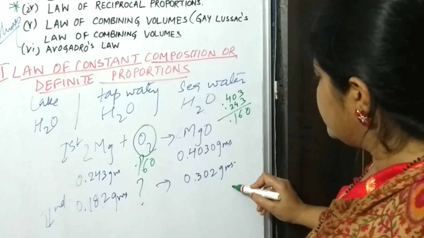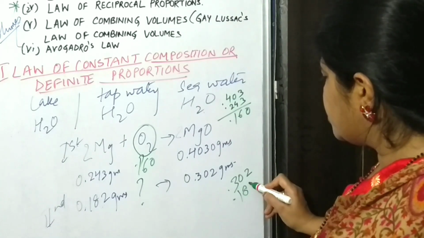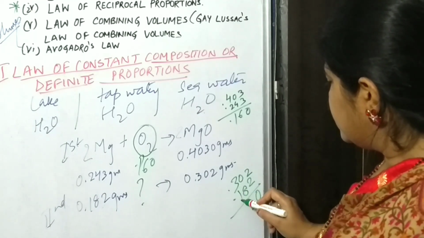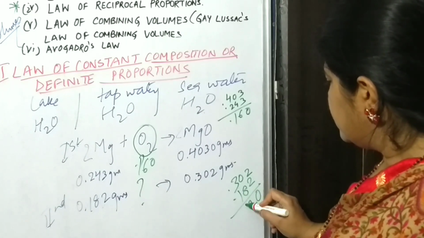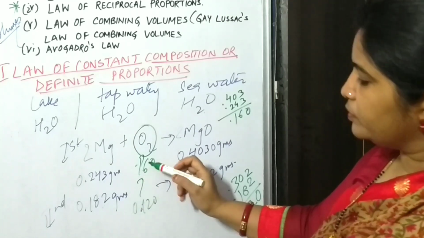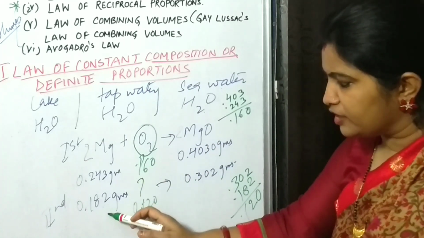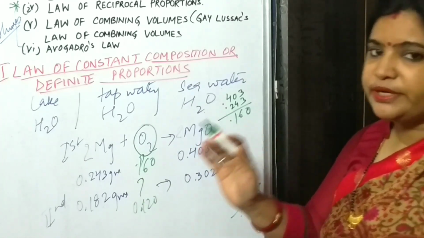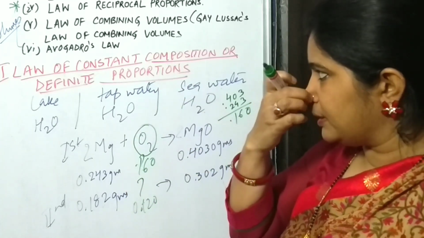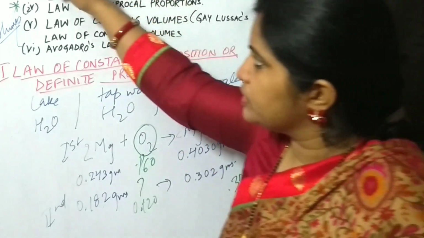Similarly here also you will do subtraction, 0.302 minus 0.182. So it will be 0.120. So when you find out the ratios of these two, magnesium to oxygen, again magnesium to oxygen, it will be definite and constant. So this is how you can explain the law of constant composition or definite proportion. I hope you have understood these two laws.